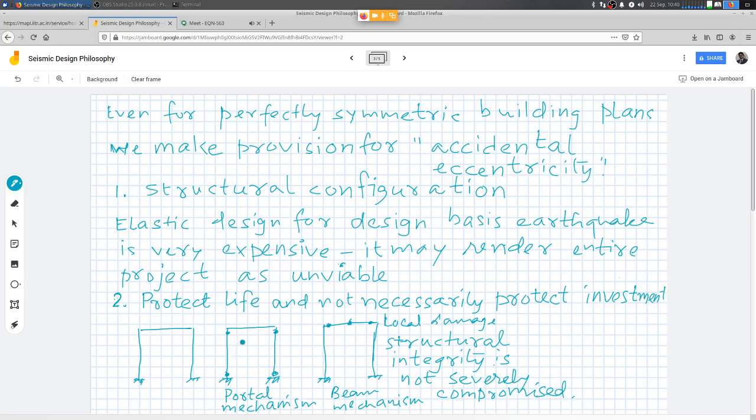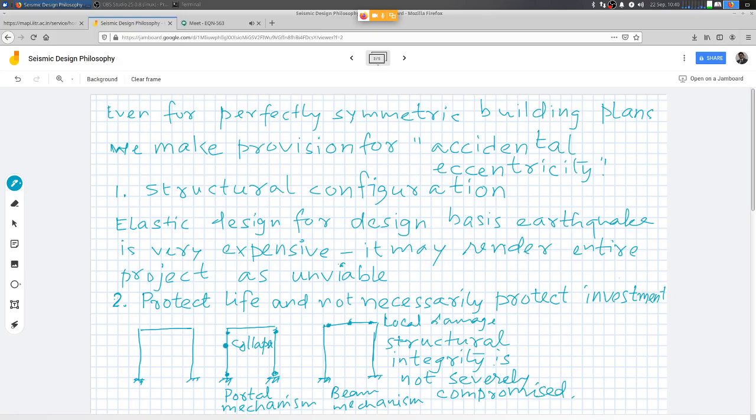But in this case, the structural integrity is lost. This is collapse mechanism. The entire structure collapses. It is unable to take any load. It is just unstable. This structure has now become unstable and it will not be able to sustain any further load.